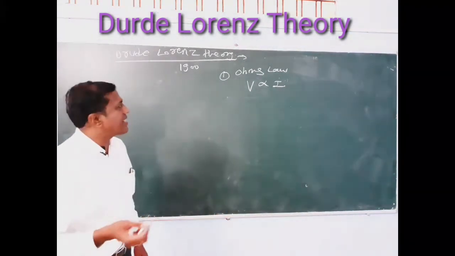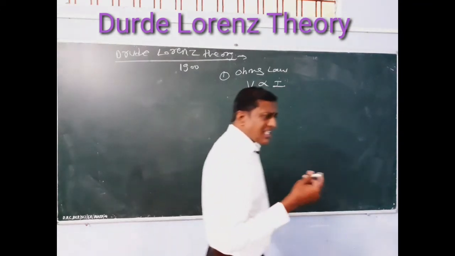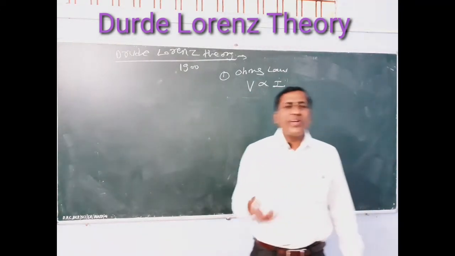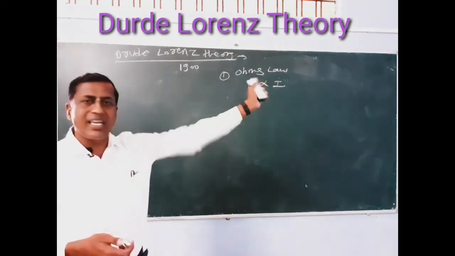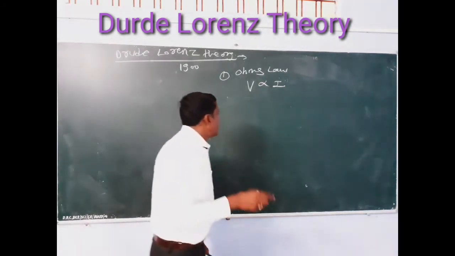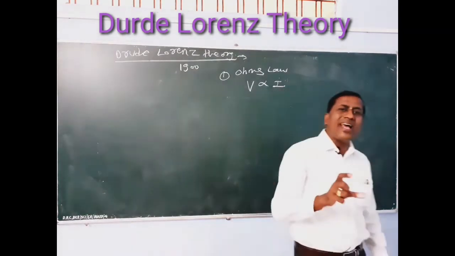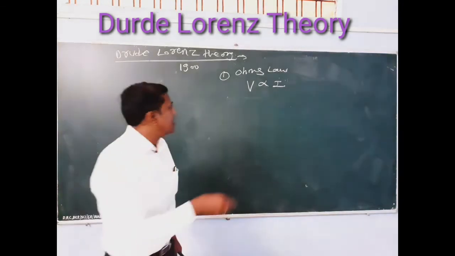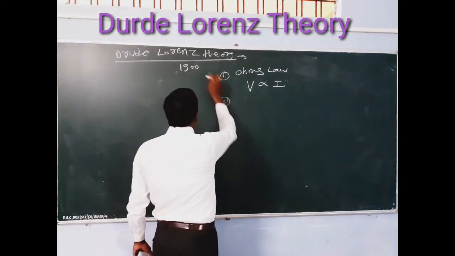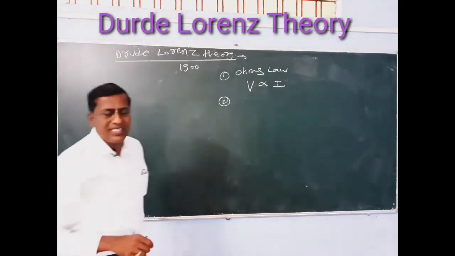You know that all metals obey Ohm's law, because V is directly proportional to I. This concept is stated by the Drude-Lorentz theory. First concept: all metals obey Ohm's law, potential is directly proportional to the current.